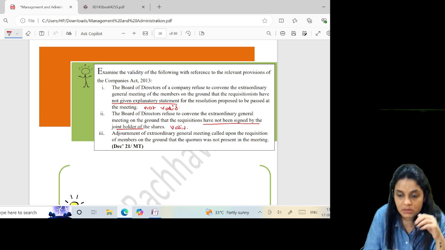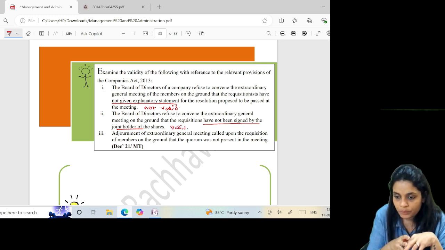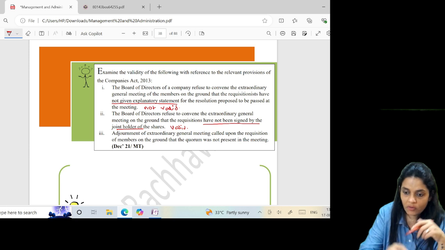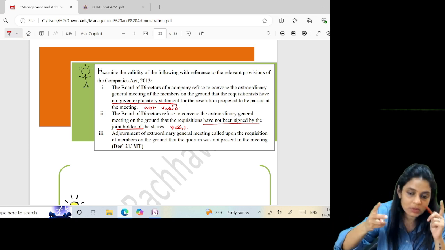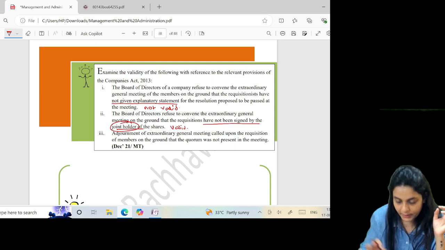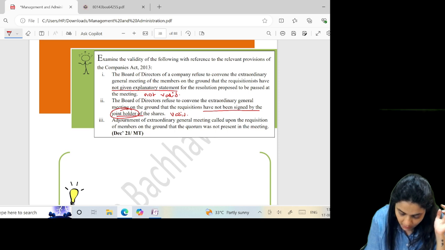When we are joint holders, each of the joint holders should sign, or any requisitionist who is authorized by the joint holders. For this authorization also, both the joint holders have to sign. And unless both the joint holders sign, it's not valid. Adjournment of EGM called upon the requisition of members on the ground that quorum was not present in the meeting.